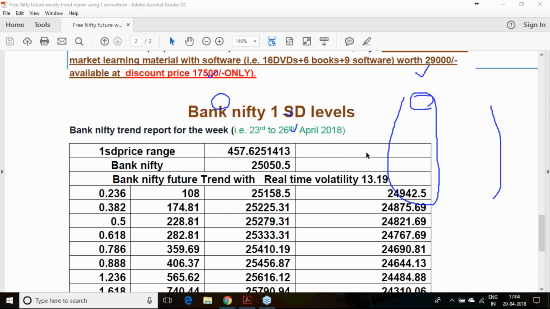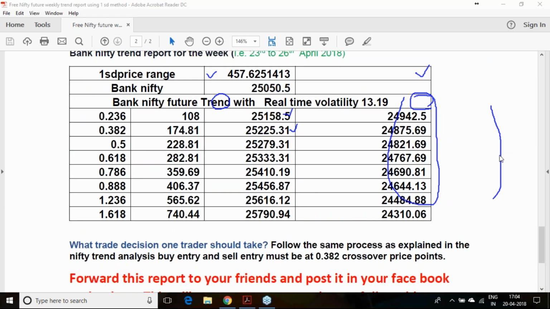So coming to the Bank Nifty, for the coming week, we are expecting that if the Bank Nifty crosses 25,225, it will be an uptrend. If it falls below 24,876, then it will be a downtrend. If the uptrend breakout happens, then it has every probability to touch 24,300, 410 and 457. You can hedge it with the 25,200 put option. If you are selling at 24,876, you can hedge it with